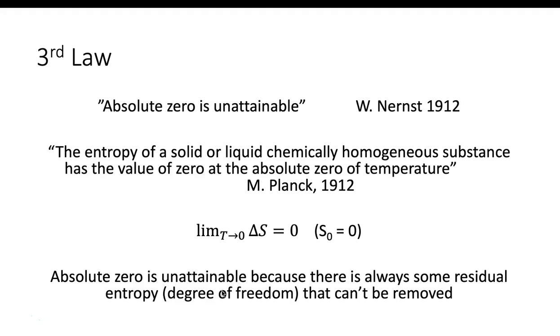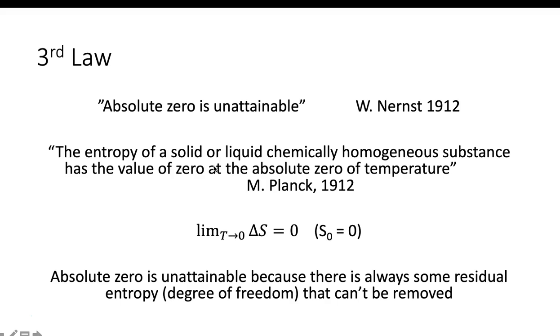So here we have the brief descriptions of the third law of thermodynamics. We have one by Nernst, Planck, and then the simple equation. All of them basically are saying that you can't get to absolute zero, 0 Kelvin. And then Planck goes so far as to define what that means.